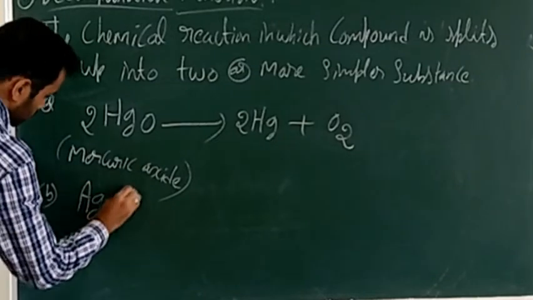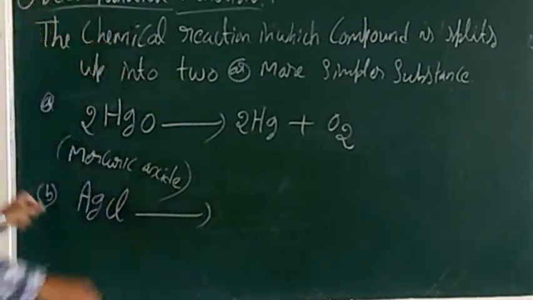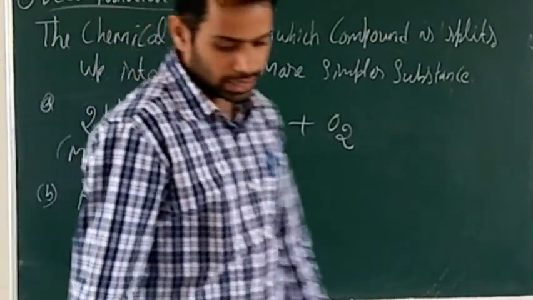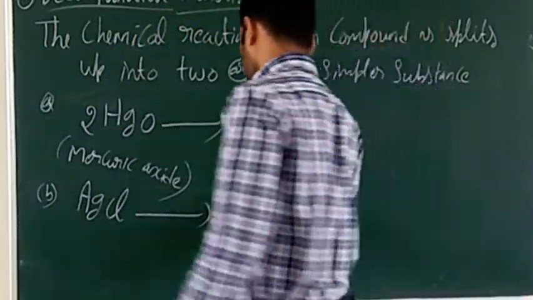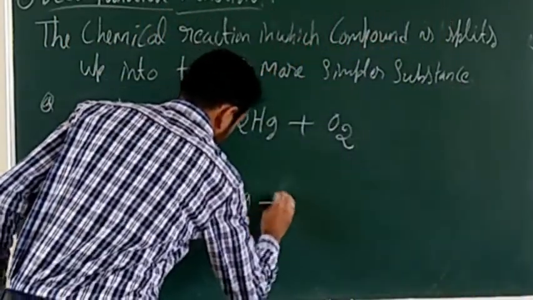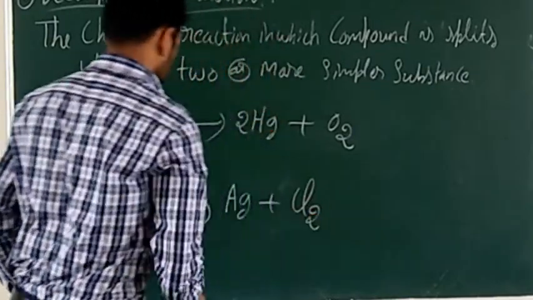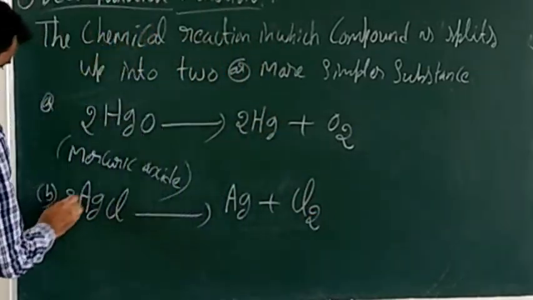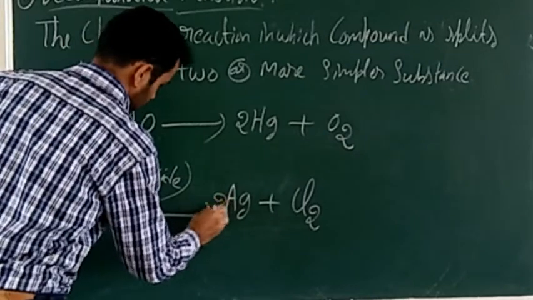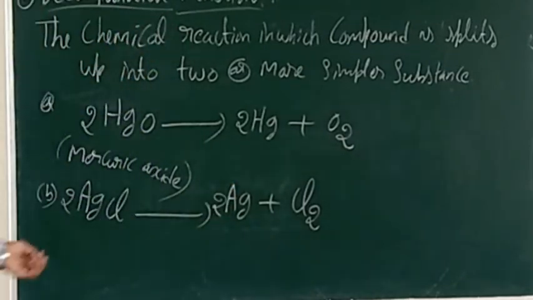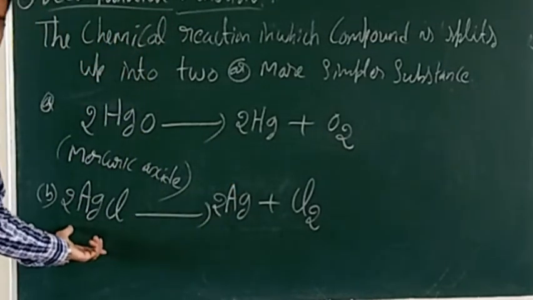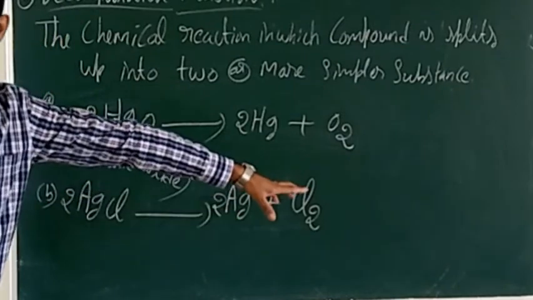Silver chloride, AgCl, splits up into silver and chloride. Now we need to balance the equation. Here it is equal to here. So here silver chloride is a compound. It splits up into silver and chloride.